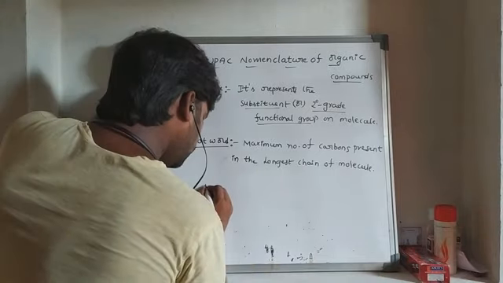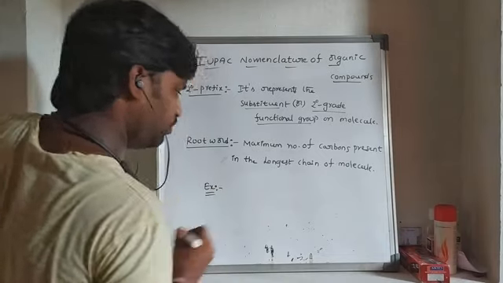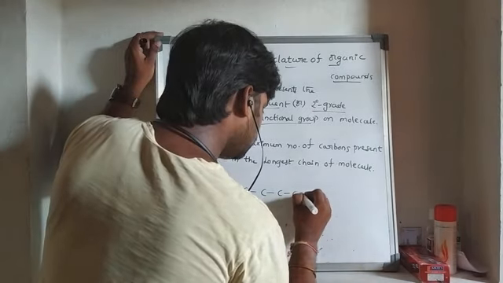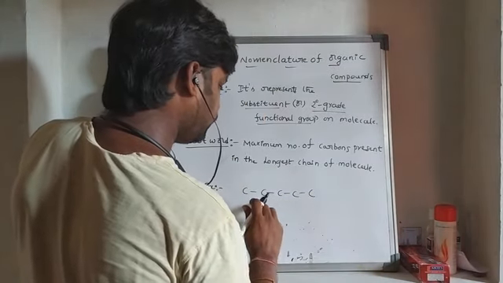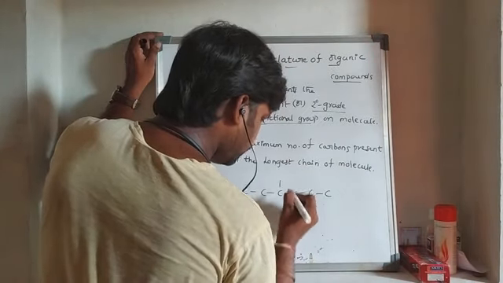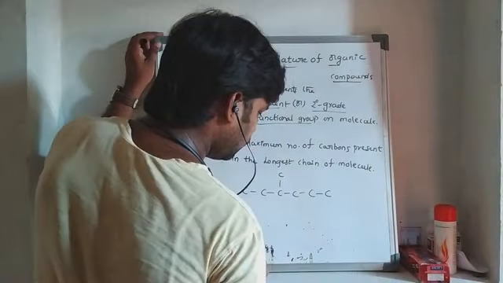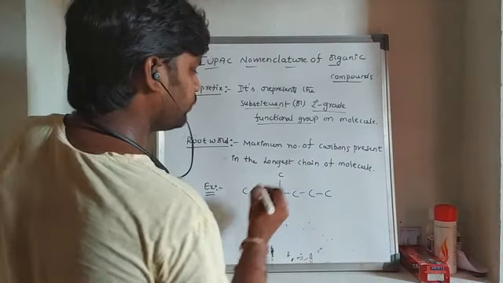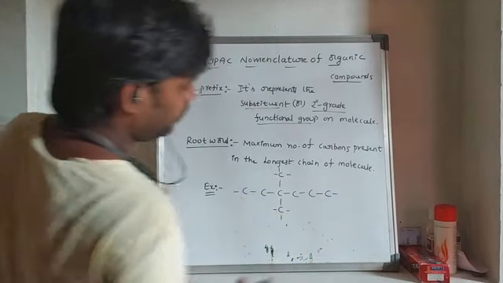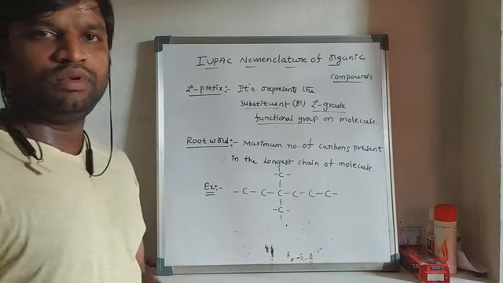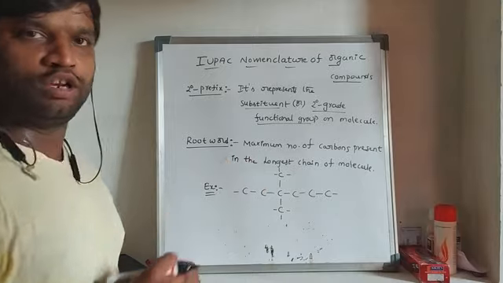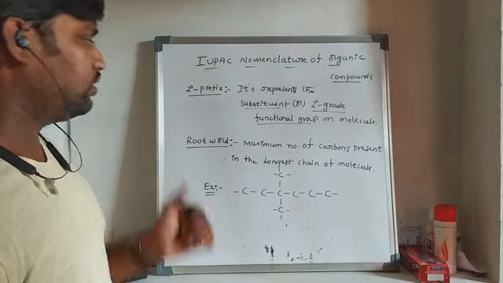For example, C, C, C, C, C, C. Here another C, and again here another C. So I have taken this example. Now identify the maximum number of carbon atoms in a molecule. That is called root word.